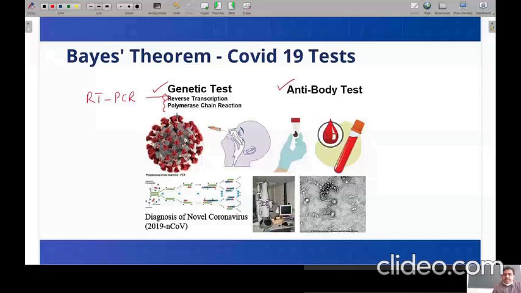The other one is the antibody test, which checks the antibodies given by the immune system of the person. Now, talking about the genetic test, this is a nucleic acid derived method which takes nasal swabs for detecting the presence of the virus.